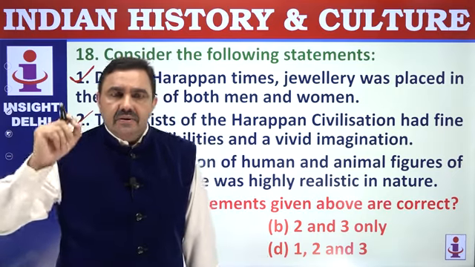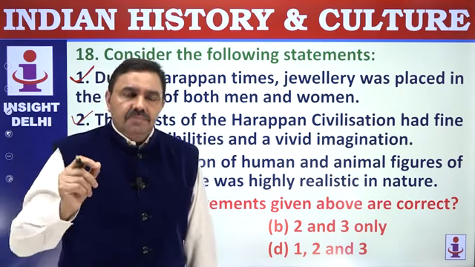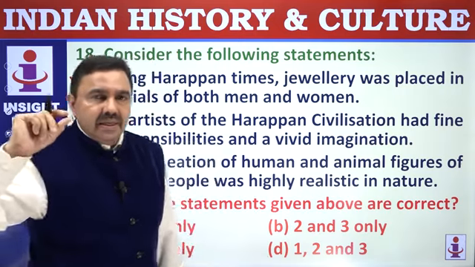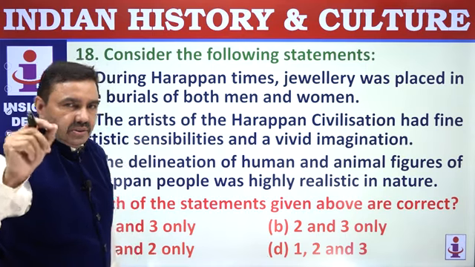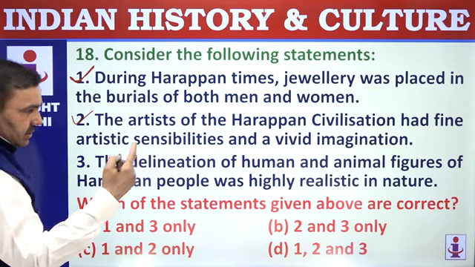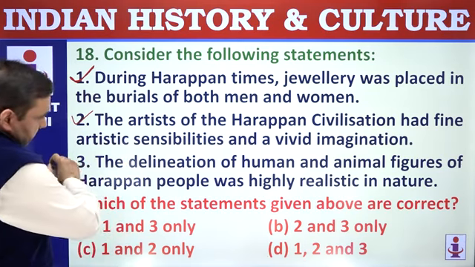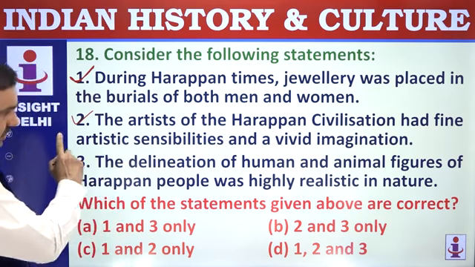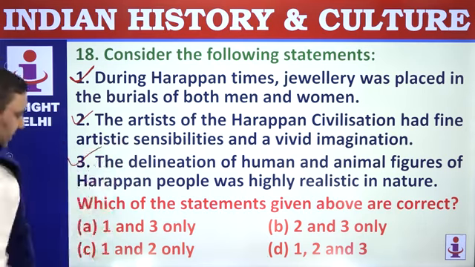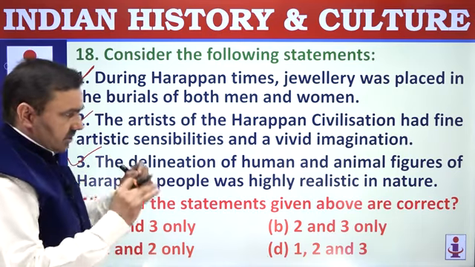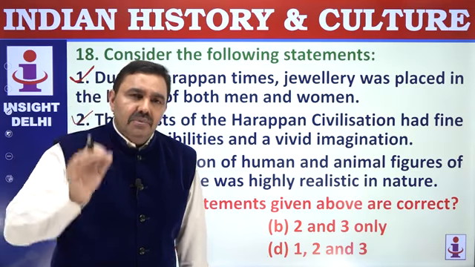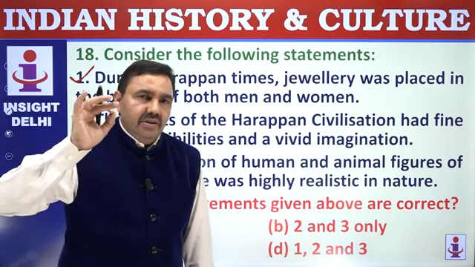We have found paintings of Harappan times on the outer surface of pottery, and we have discovered hundreds of beautiful sculptures made of stone, steatite, terracotta or baked clay, or metals and alloys. The delineation of human and animal figures by Harappan people was highly realistic in nature. Definitely correct, because they were making pictures which were almost exact as the living things are.